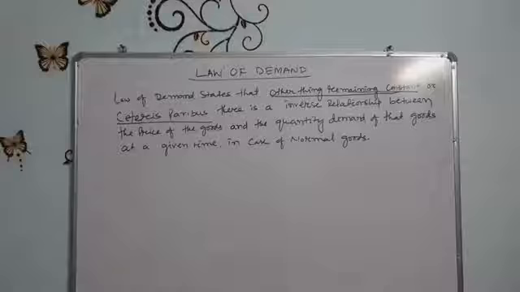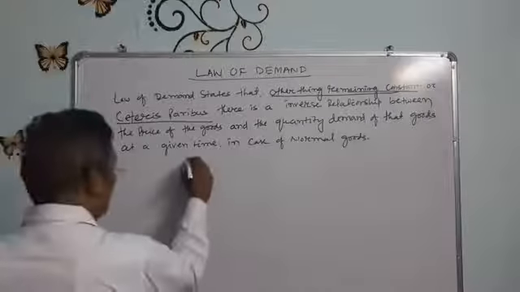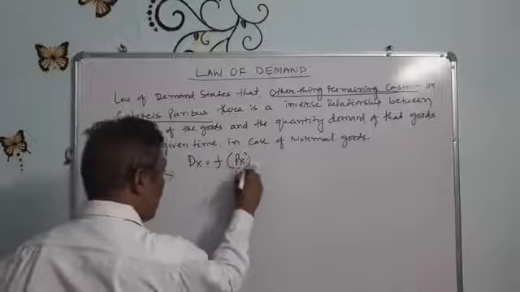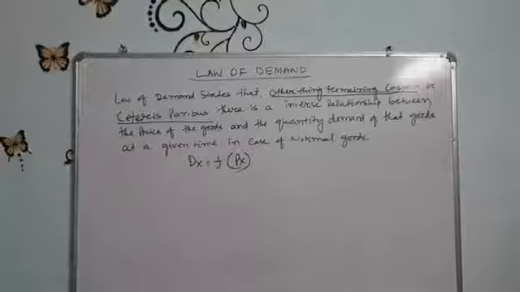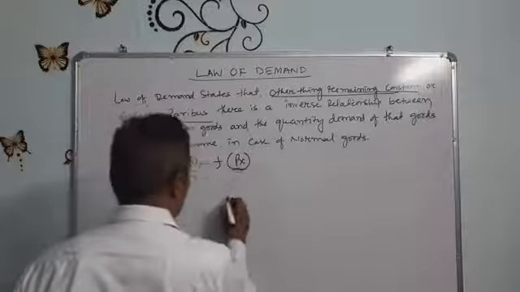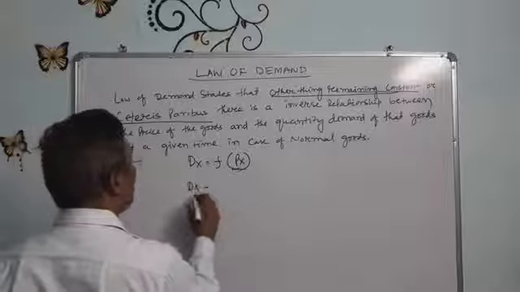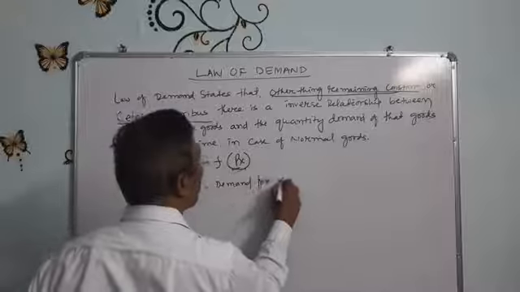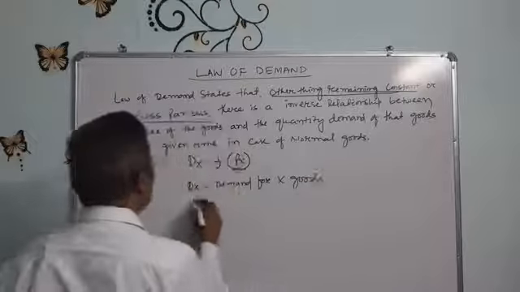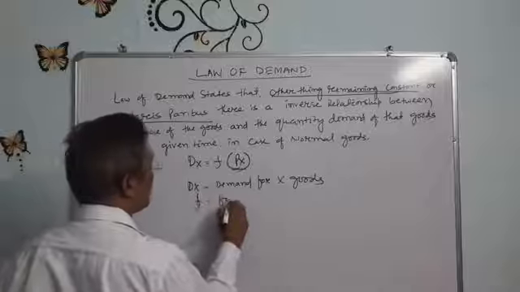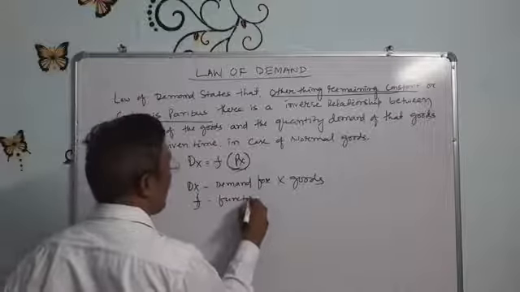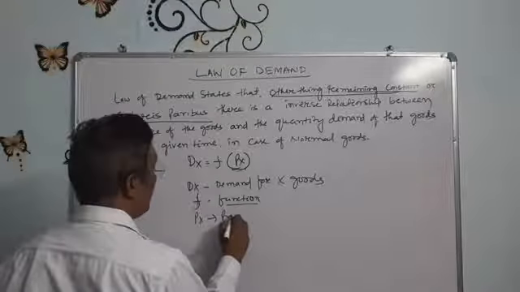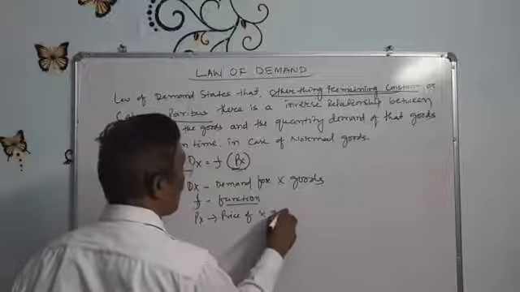So this means the demand for X goods is the functional relationship with the price of the goods. Dx, I have already said, means demand for X goods. F is the functional relation, and Px is the price of X goods.